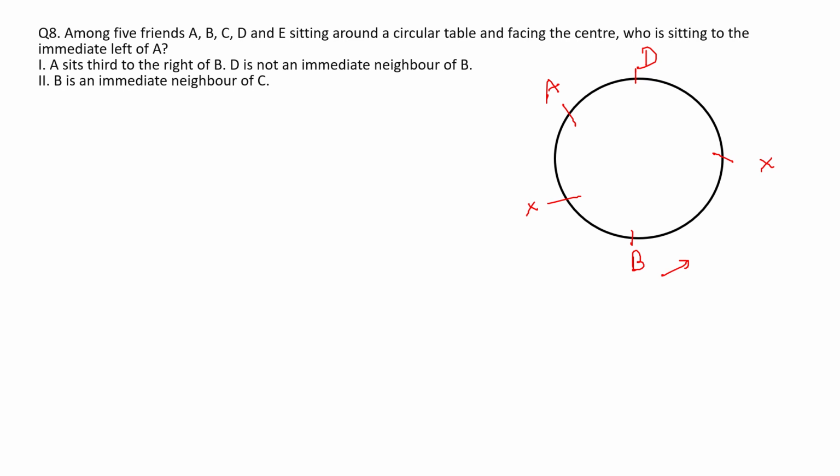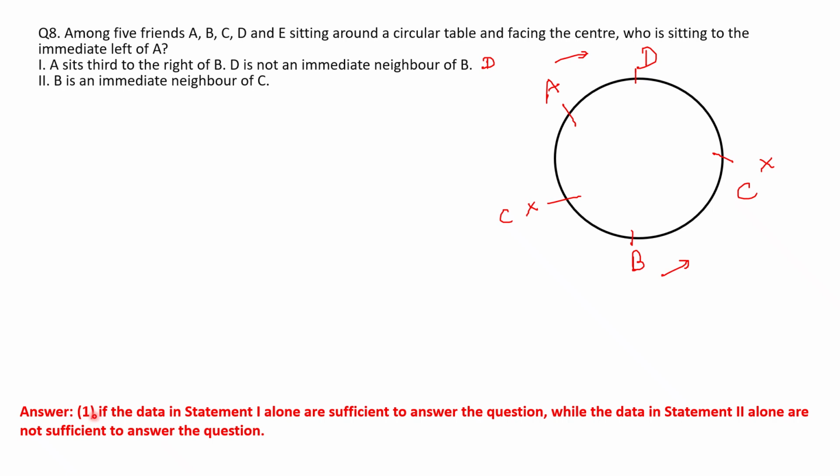So the question was who is sitting to the immediate left of A. From here only I am getting that left of A is D. So statement 1 alone is sufficient to answer the question. But let's see the second statement also. B is an immediate neighbor of C. But it is not given right or left. So C can be here also, C can be here also. But the second statement alone is not sufficient to give me the answer as to who is sitting to the immediate left of A. So here the correct option will be the first option.